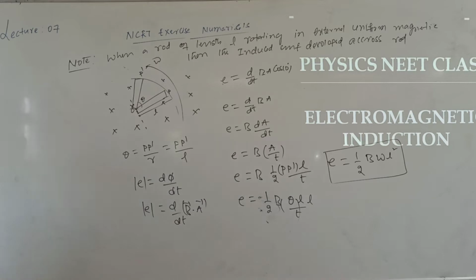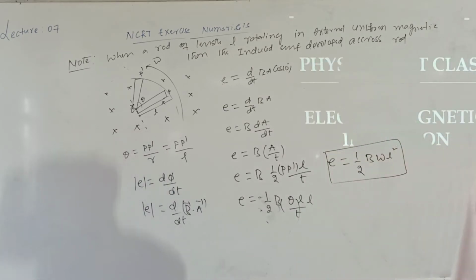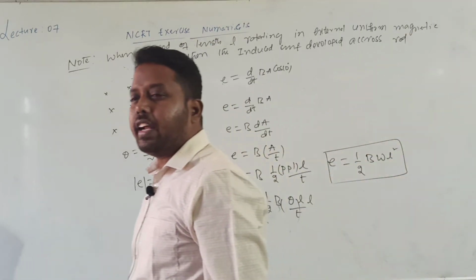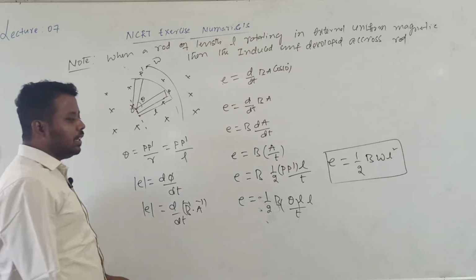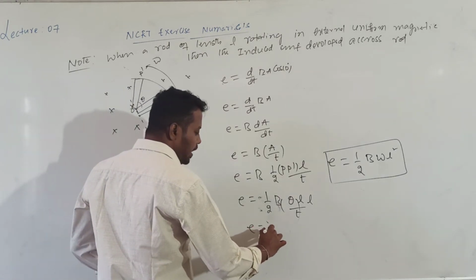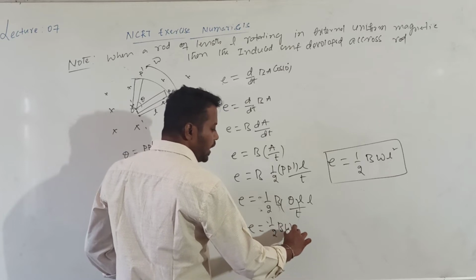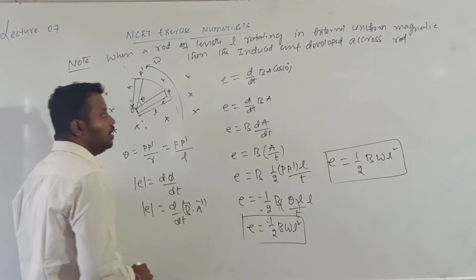That is given by E is equal to 1 by 2 into B into omega into L square. Clear? So this is the expression for the induced EMF. Can I write this expression here? E is 1 by 2 into B into omega into L square. Derivation is not necessary for you, but I derived this.